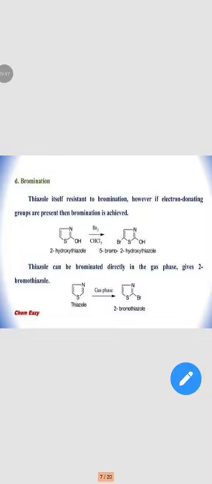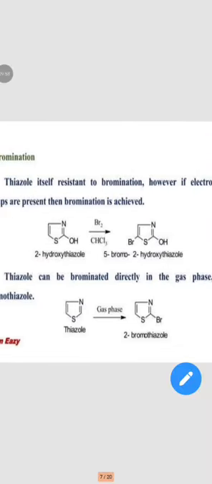The next reaction is bromination. Thiazole itself is resistant to bromination.